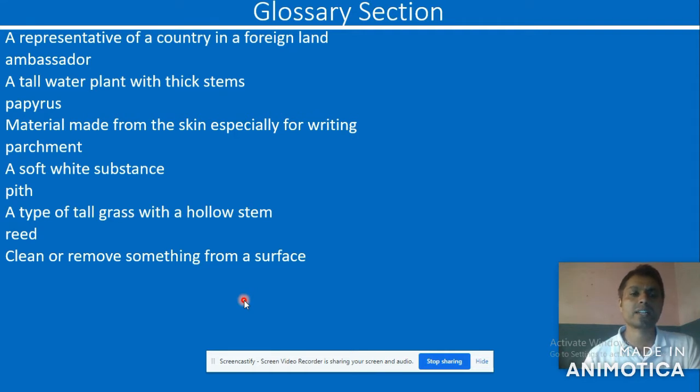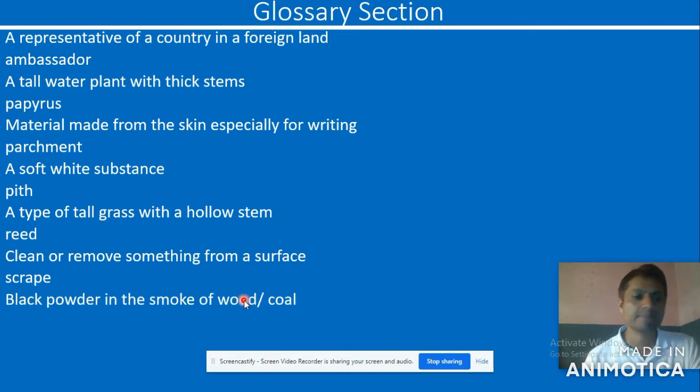The next one. Clean or remove something from a surface is called scrape. Say properly, scrape. Well, black powder in the smoke of wood or coal is called soot.